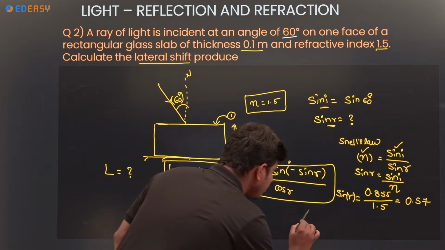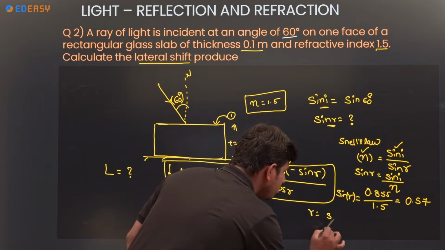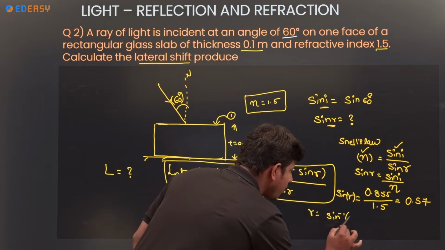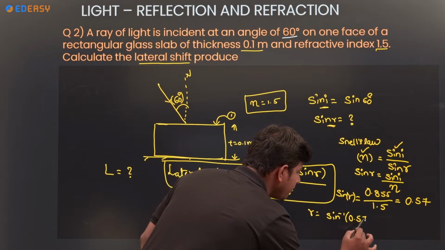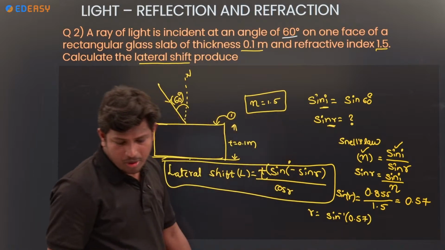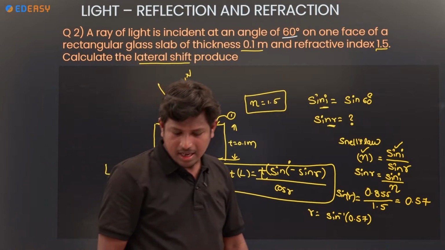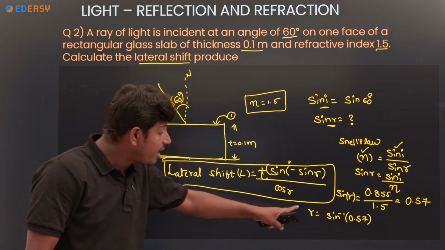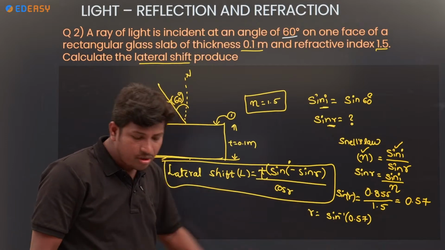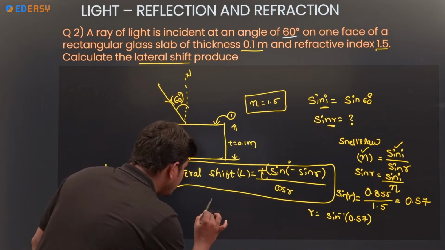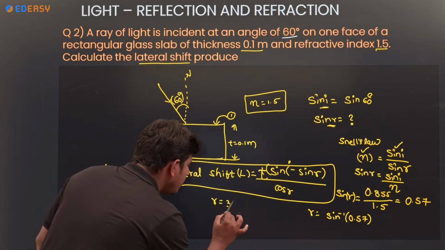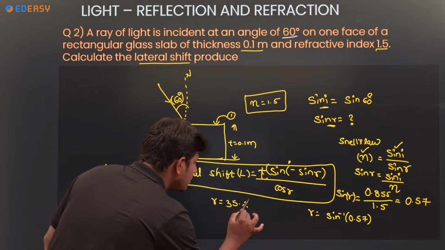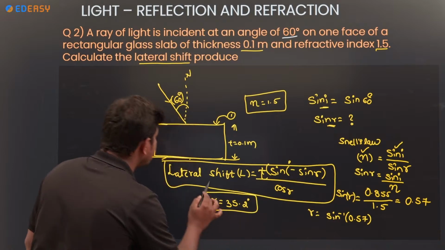Then R is equal to sin inverse of 0.57. Sin R is equal to 0.57, then find out the value of R. The R value is equal to 35.2 degrees. What is the refraction angle?